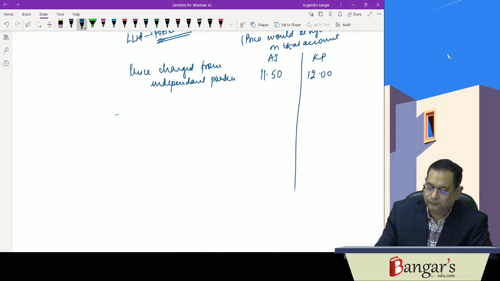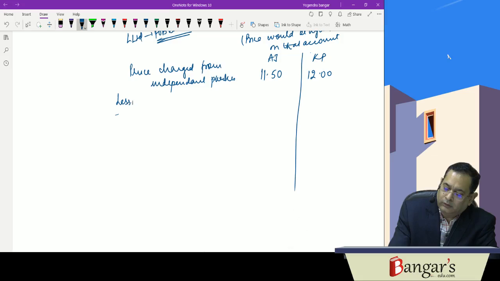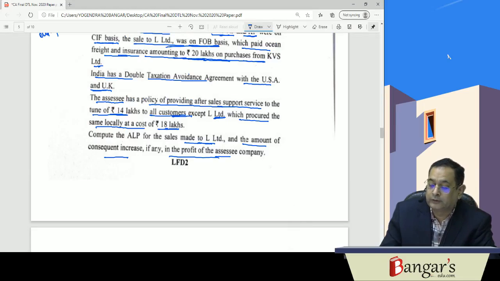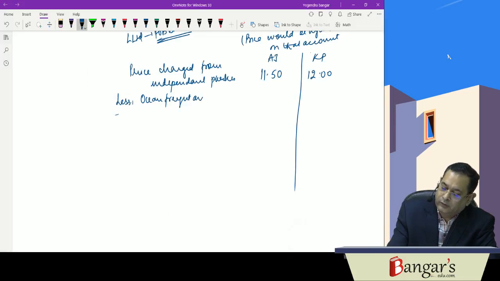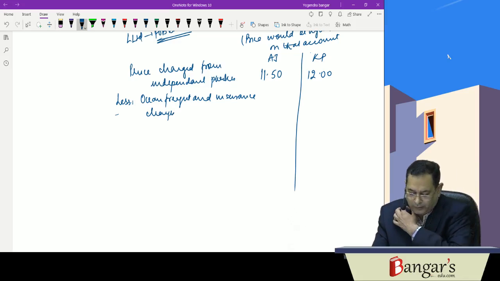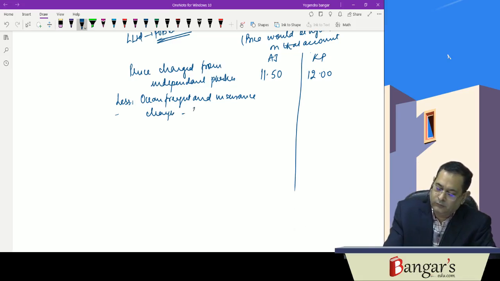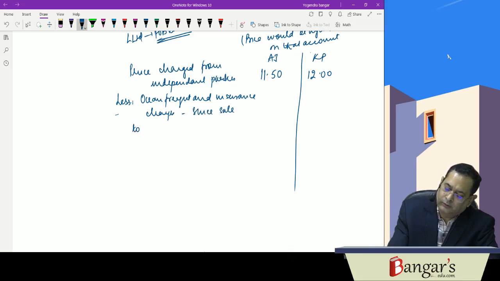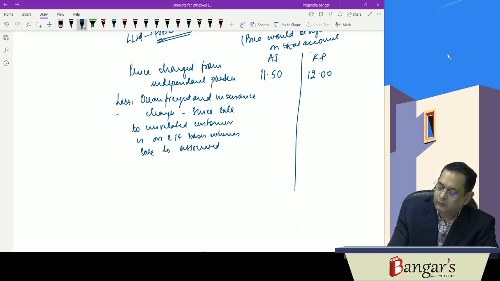So first of all, we will be reducing the ocean freight and insurance charges to make it comparable, since sale to unrelated customers is on CIF basis, whereas sale to the associated enterprise is on FOB basis.